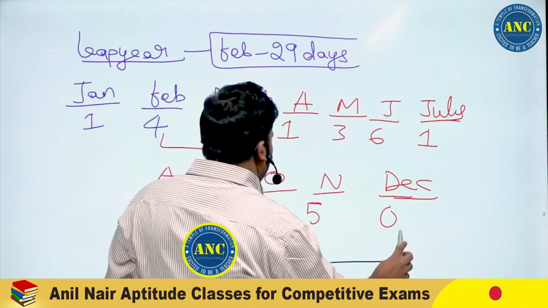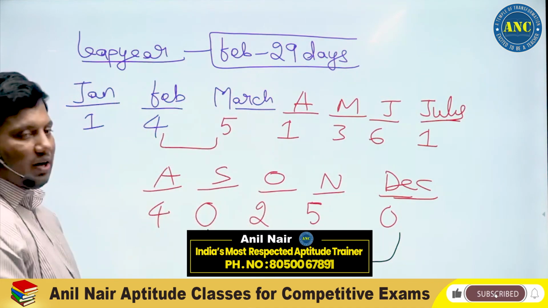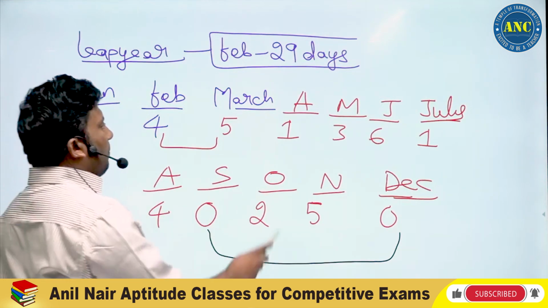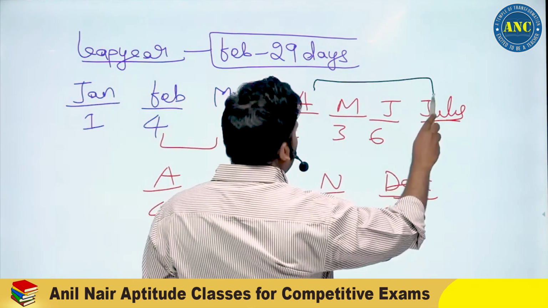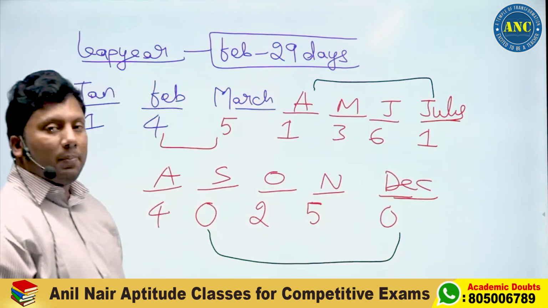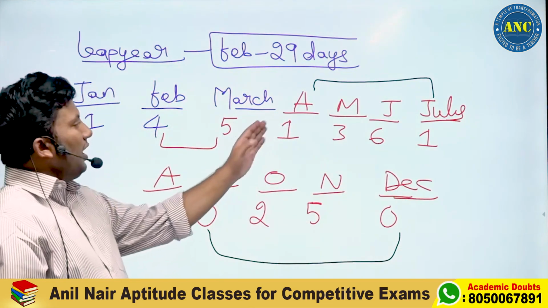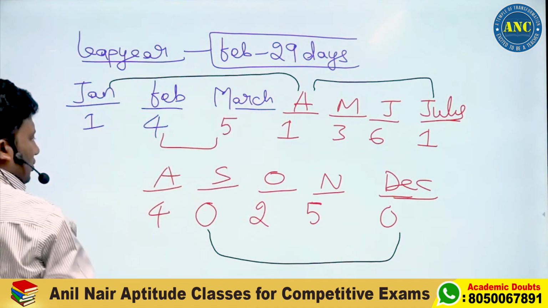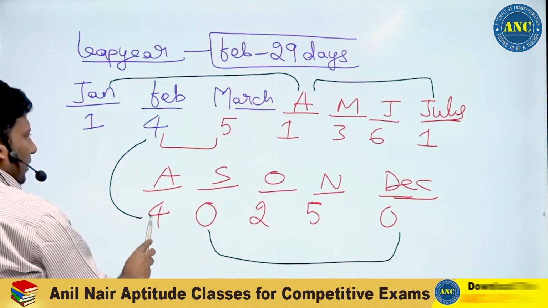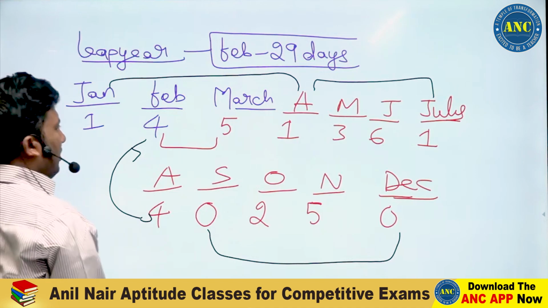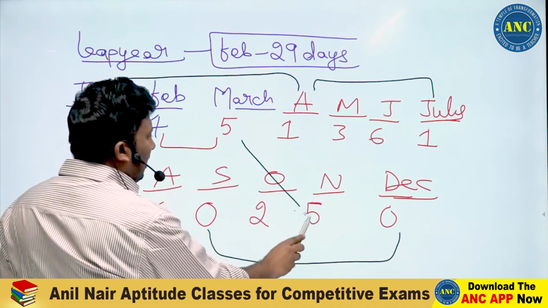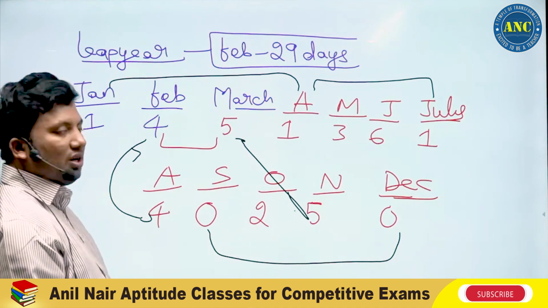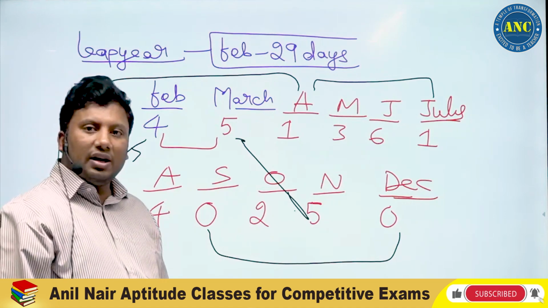0 is equivalent to 0. I hope the idea is clear. Then April and July. April and July it is 1, and Jan and April it is also same. February and April it is also same. I hope the idea is clear. March and November it is also same. I hope the idea is clear.